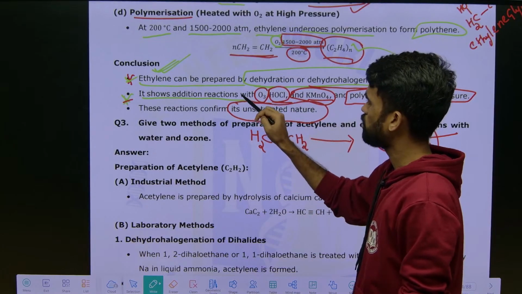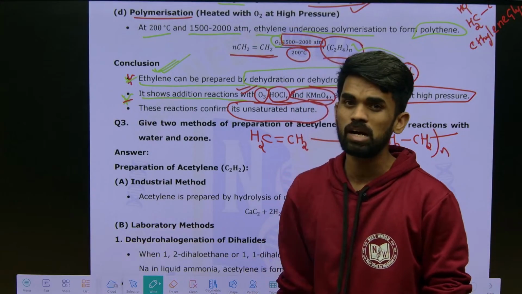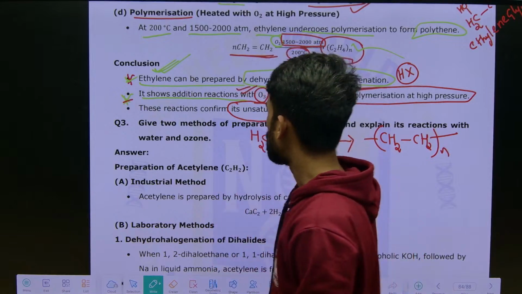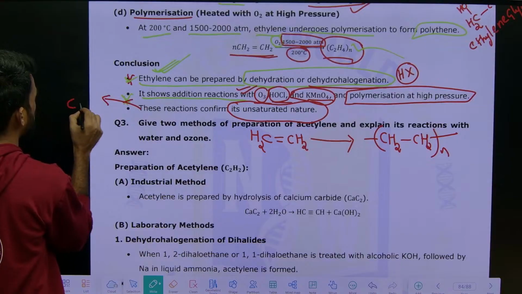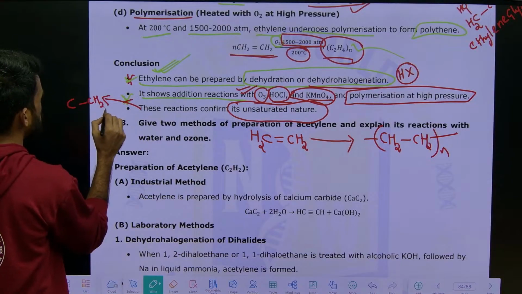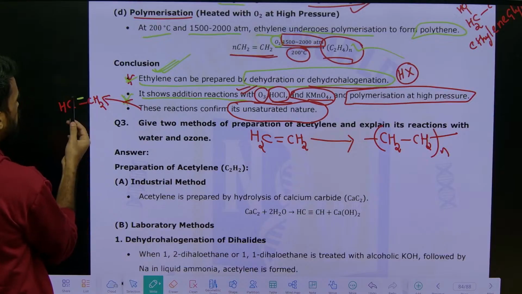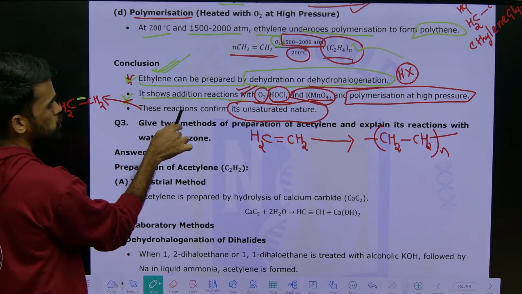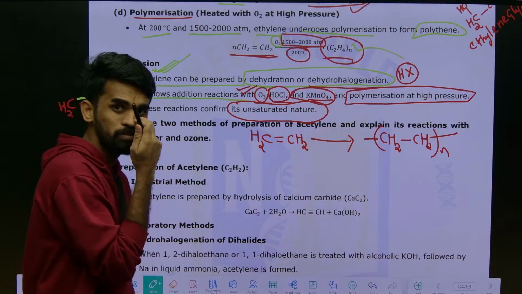So whatever reactions we have seen, why are those reactions shown by ethene, why not by ethane? Because ethene is an unsaturated compound. What do we mean by an unsaturated compound? If it contains at least one pi bond, then you can say it is unsaturated. See here, along with the sigma bond, we have a pi bond in ethene. Due to the presence of this pi bond, ethene shows these addition reactions. Okay, hope this is clear now.